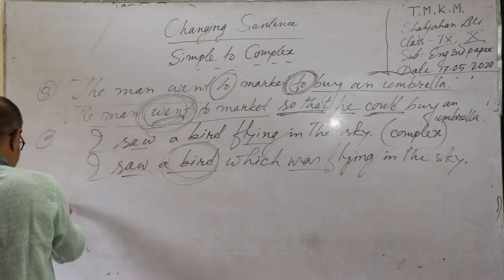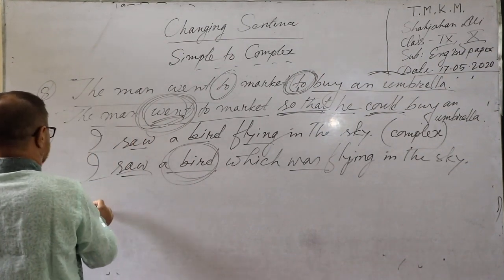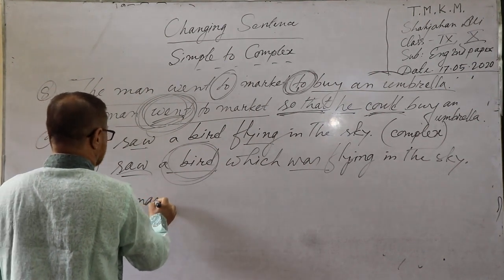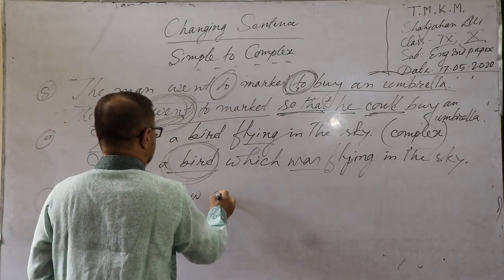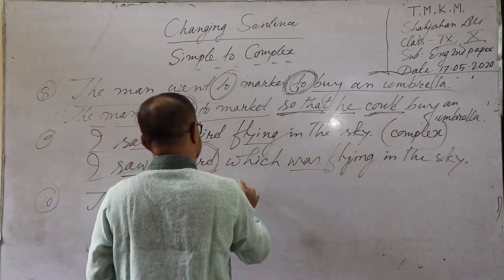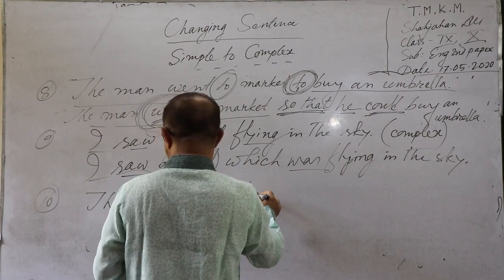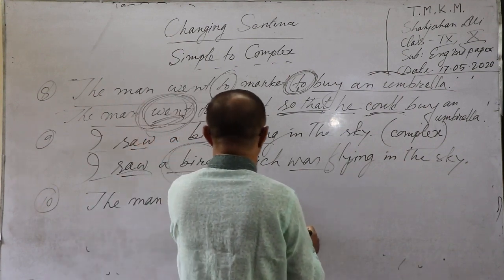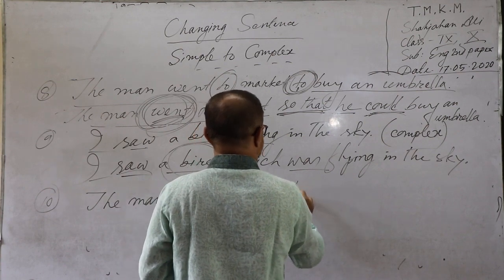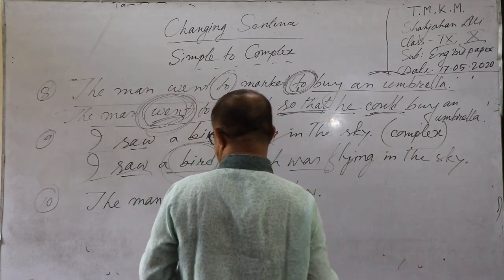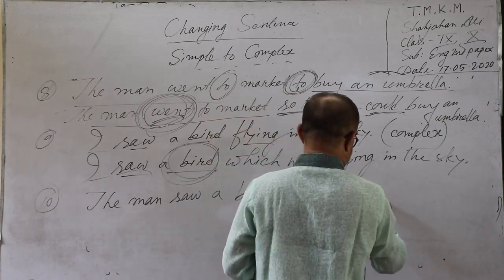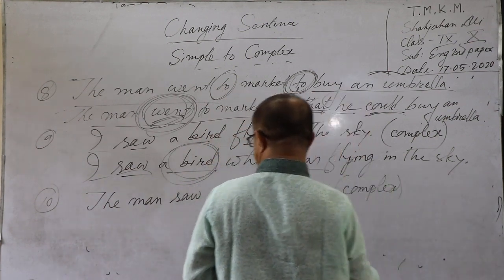And number 10. The man saw a blind boy. This is another structure. You have to make it complex.